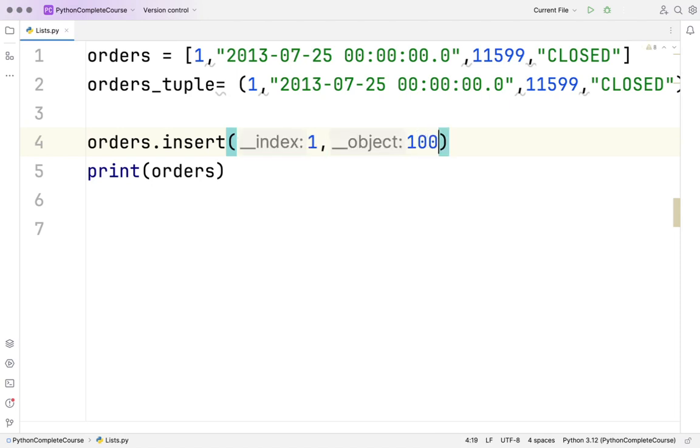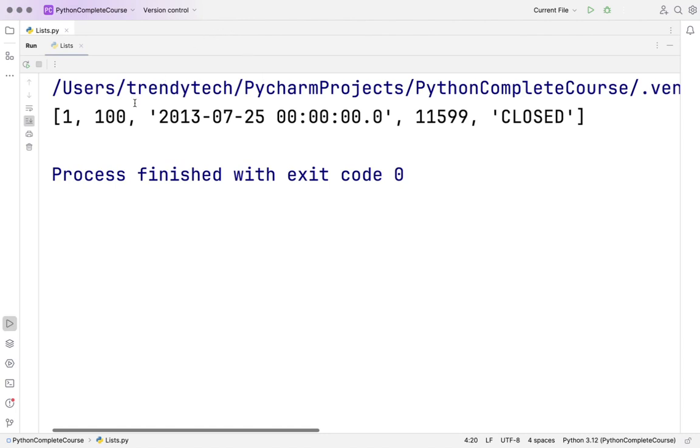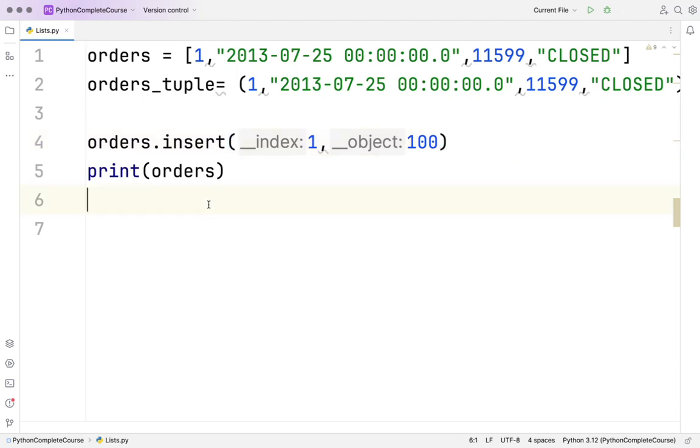On index 1 I want to add 100. I'll run it, and you can see it's added as the second column, that is index 1. Very simple things, but you should know. Insert won't work for your tuple.